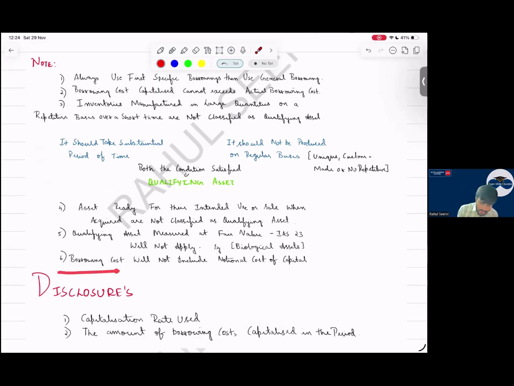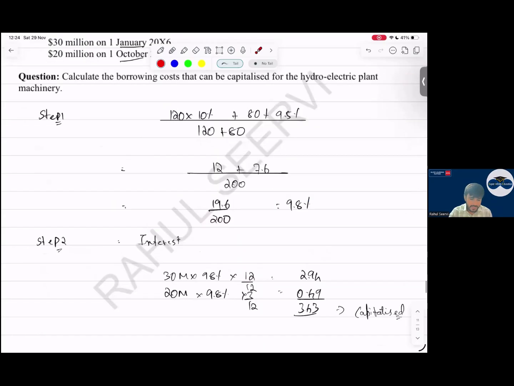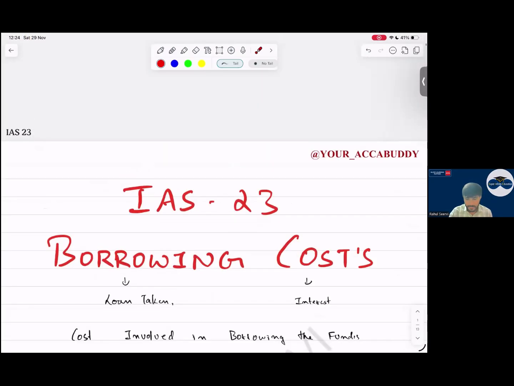But borrowing cost will never include notional cost of capital. Like my equity shareholders are there, they are saying we need an equity return. That equity return will not be a cost of capital here. So with this, your IAS 23 is also done.